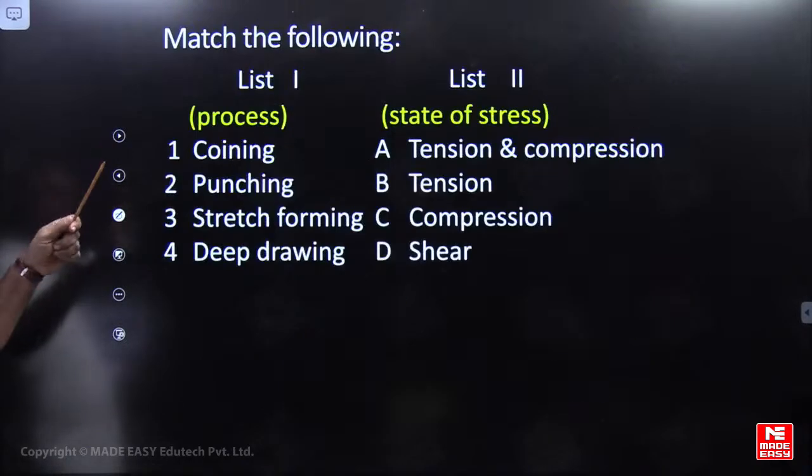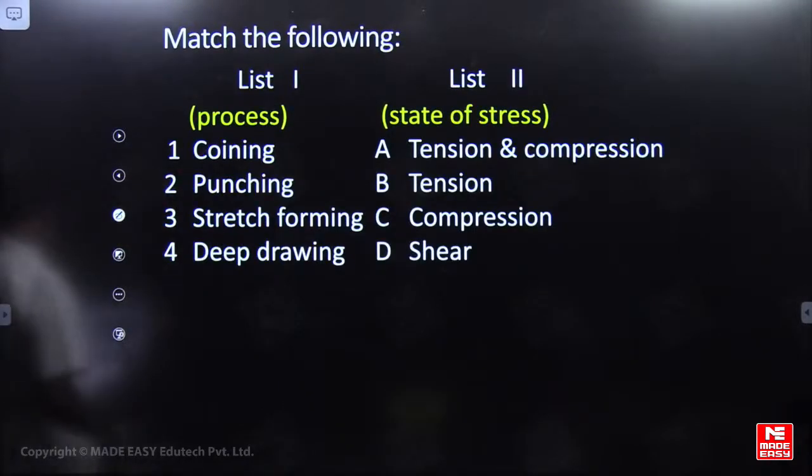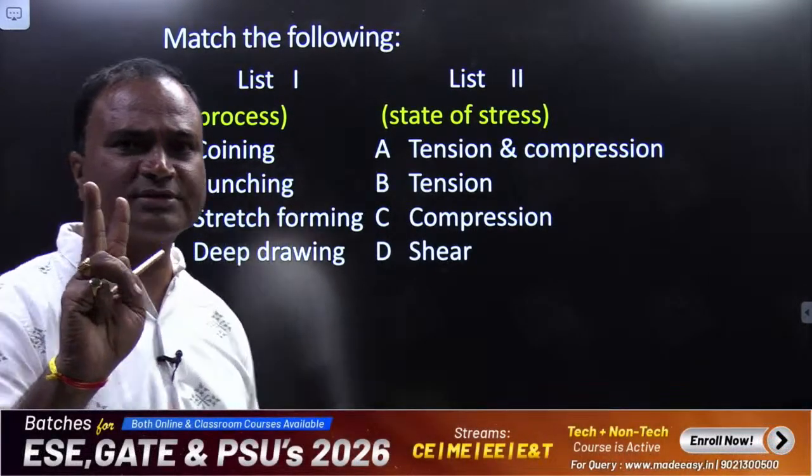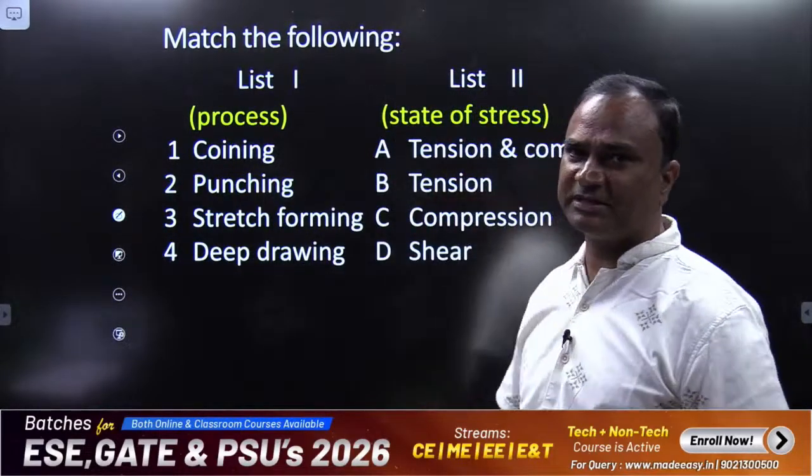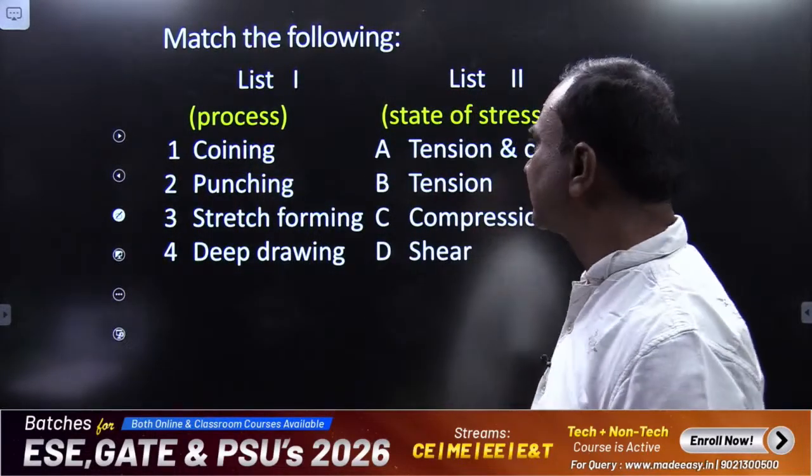Right. Now this, please think, friends, two questions are there. Last two questions we will close it. This is the process, and what type of stress will be there. Stress condition, please observe here.